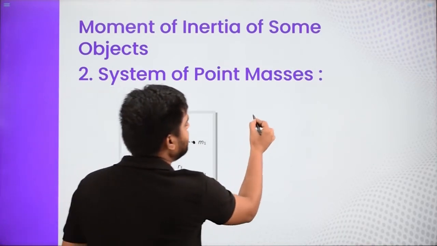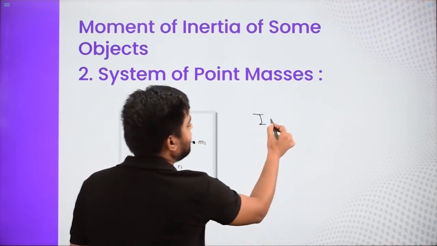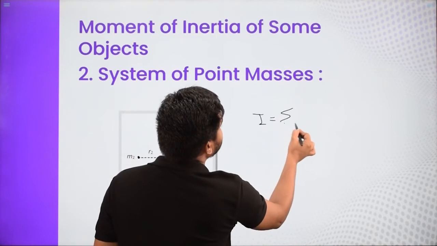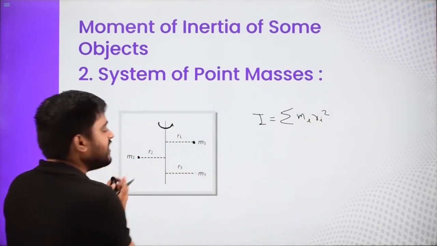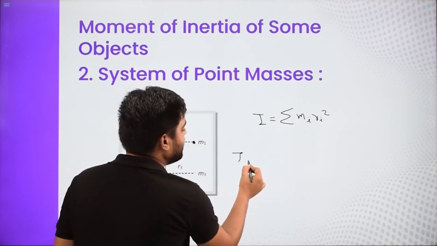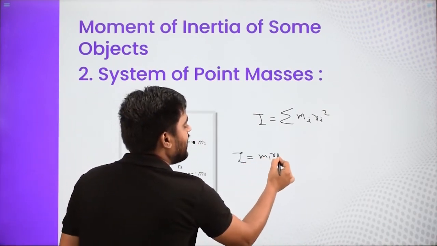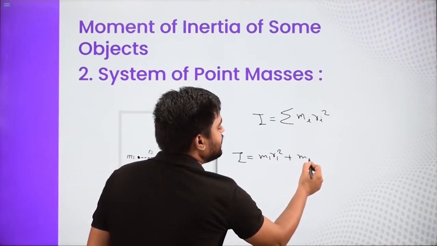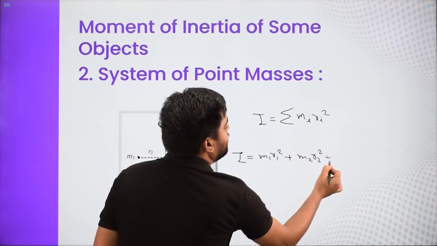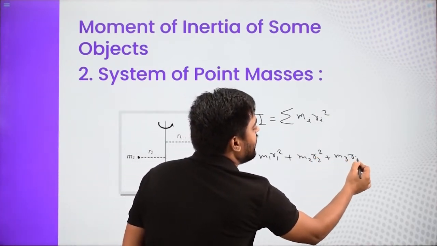We have already learned that moment of inertia is given by the summation of mi ri square. For these three particles, the moment of inertia is m1 r1 square, plus m2 r2 square, plus m3 r3 square.